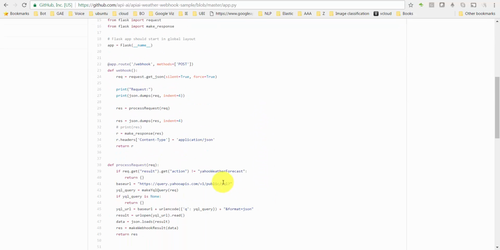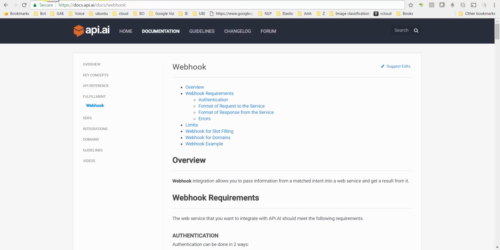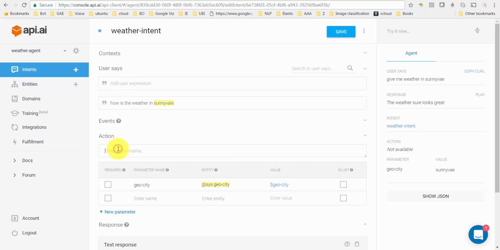which is, what was the action name? Yahoo Weather Forecast. It has to be exactly this name. It cannot be another name unless you go change the code, of course. So I'm going to say action name Yahoo Weather Forecast and save that.